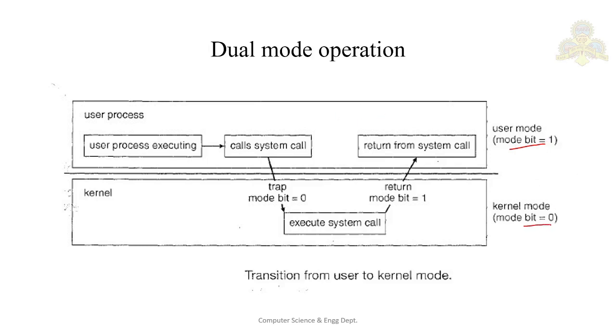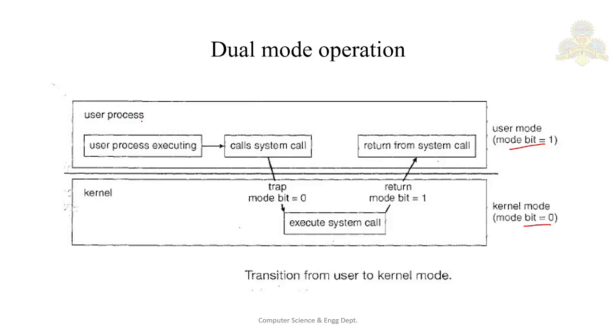Whenever the mode bit is set to 0, the process is executing in kernel mode. With this mode bit, we are able to distinguish between a task executed on behalf of the operating system and one executed on behalf of the user process.